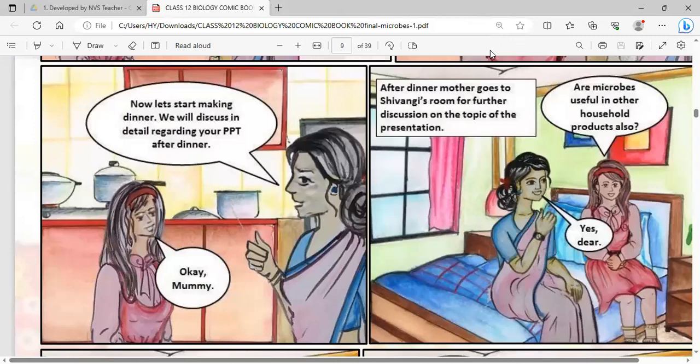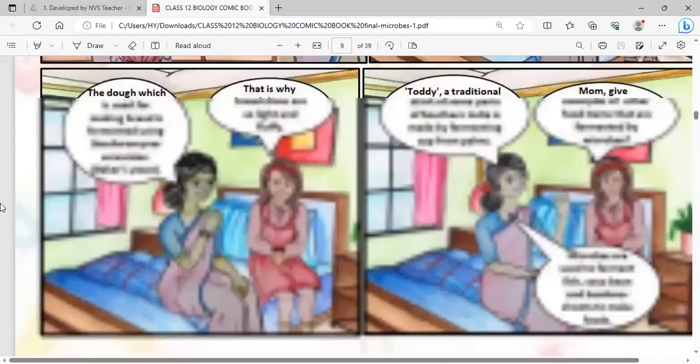Now after the dinner, the mother is with Shivangi and she is discussing further. Shivangi asks, are microbes useful in other household products also? Mother answers, yes, dear. The dough which is risen up, which is used for making idli and dosas, and the dough which is used for making bread.